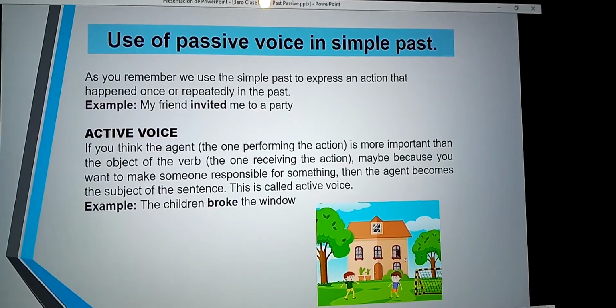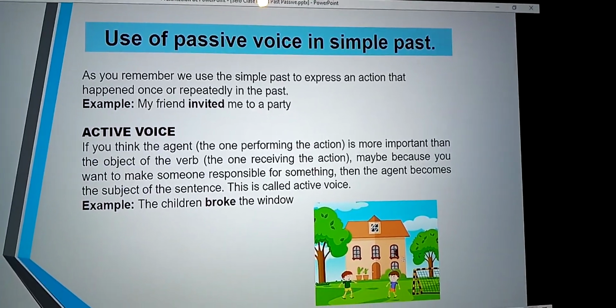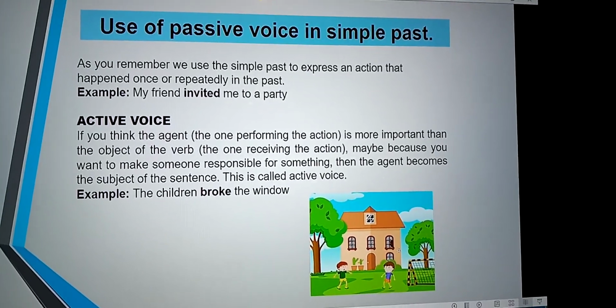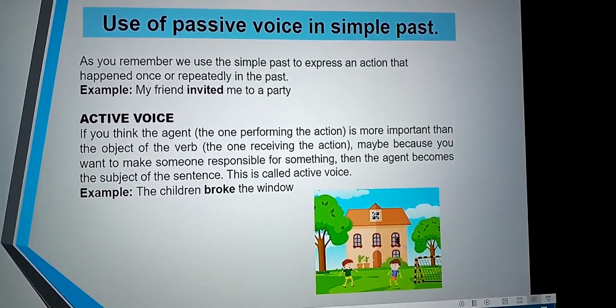Look at the example. My friend invited me to a party. Repeat the example. My friend invited me to a party.